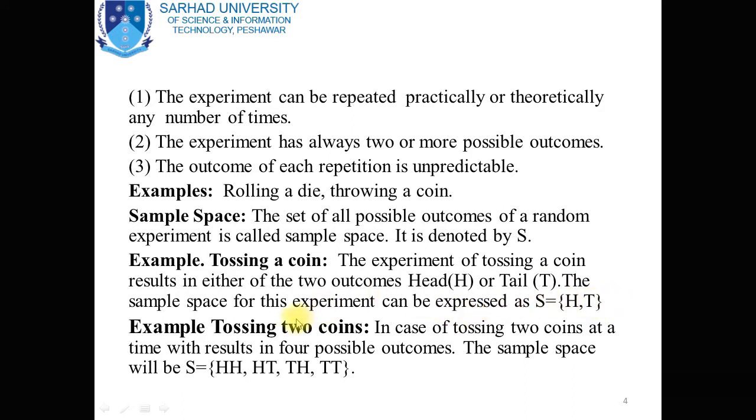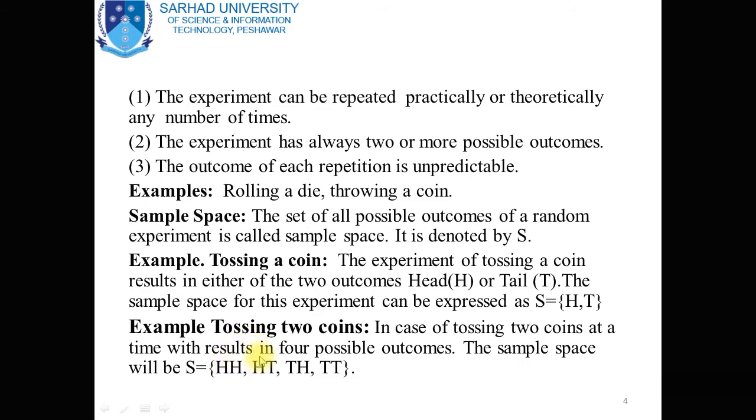Now another example of an experiment and a sample space: tossing two coins. In the case of tossing two coins at a time, we get four possible outcomes. So the sample space contains these outcomes: HH, HT, TH and TT. When we toss two coins at a time, we may obtain head and head on both coins.